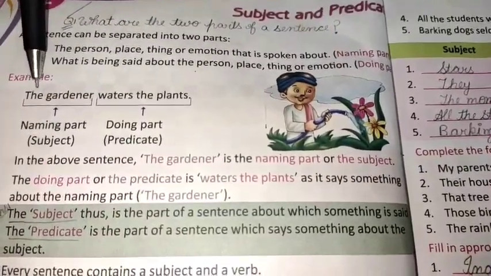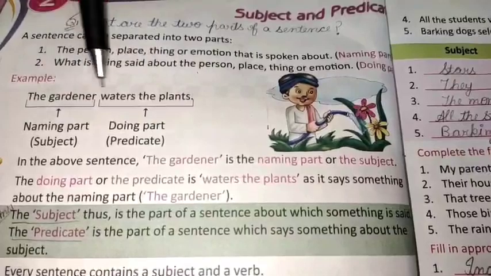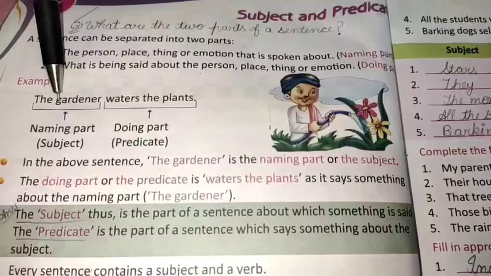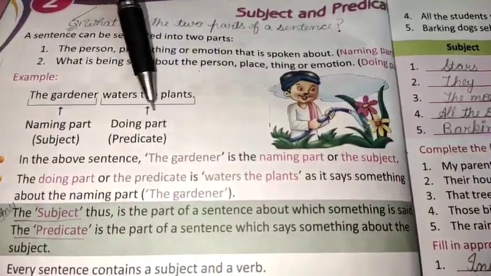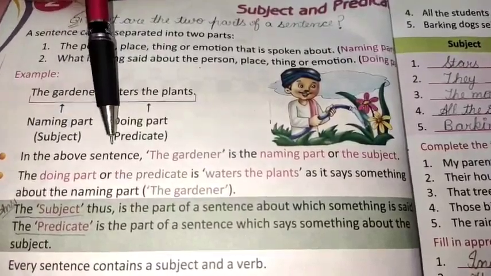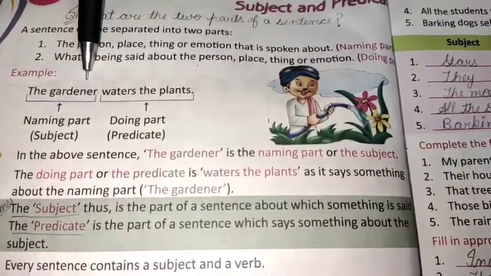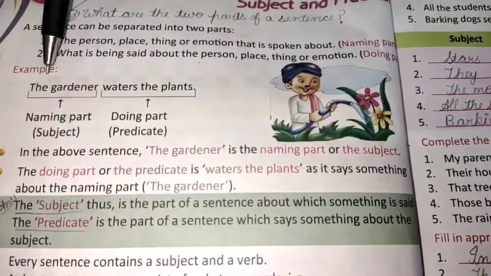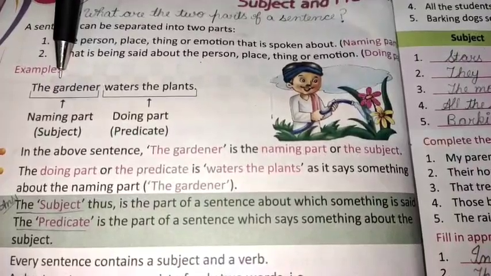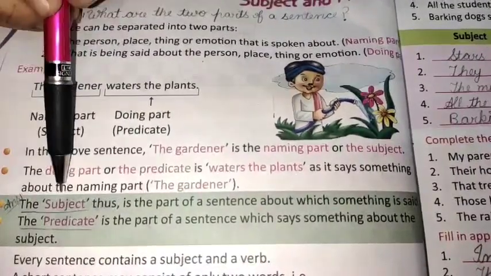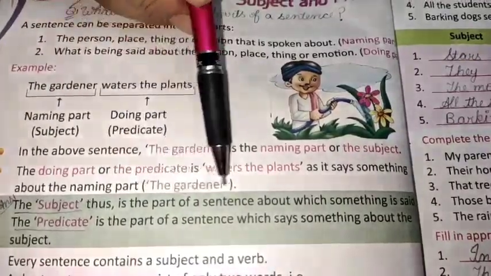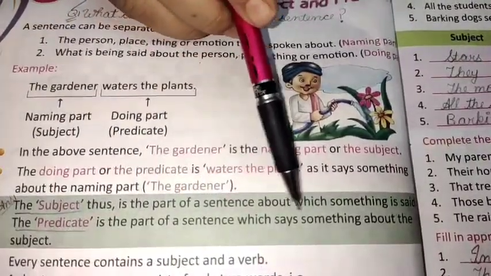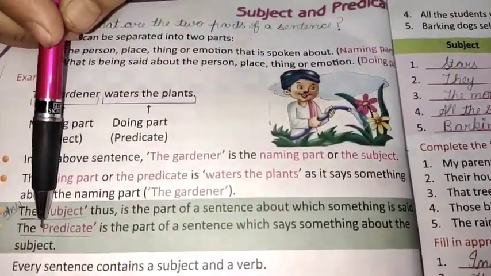For example, the gardener waters the plants. It's a sentence, isn't it? The gardener is the naming part, that is the subject. Waters the plants is the doing part, it's the predicate. In the above sentence, the gardener is the naming part or the subject. The doing part or the predicate is waters the plants, as it says something about the naming part. And the naming part is gardener. Is that clear? So the subject thus is the part of a sentence about which something is said, and the predicate is the part of a sentence which says something about the subject.